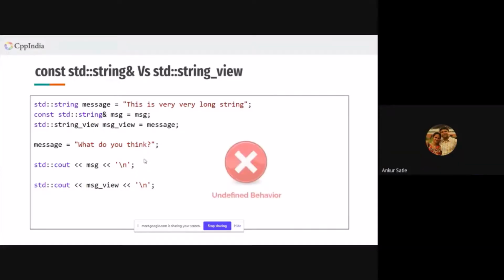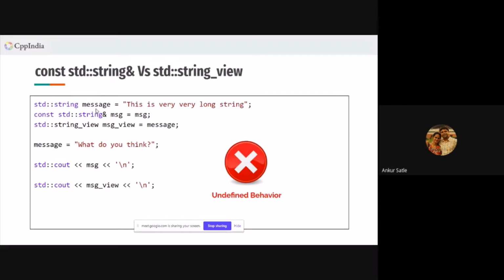No, I guess there is no problem with the compiler or the behavior here, right? See, I can refer to another string as a reference. So MSG is just a reference, and whatever happens to that message will keep on reflecting in MSG.